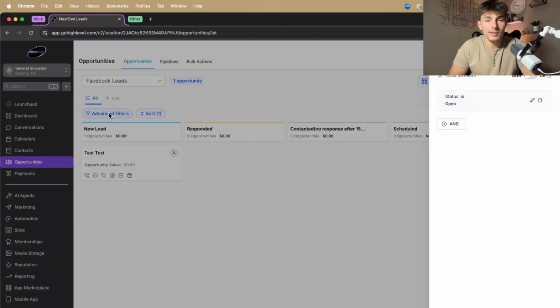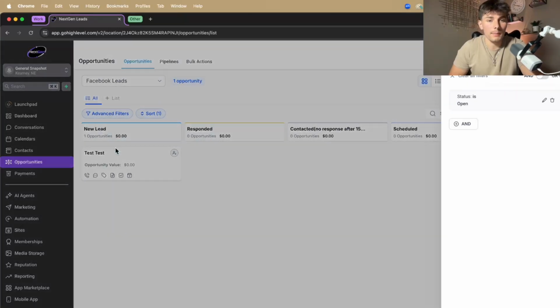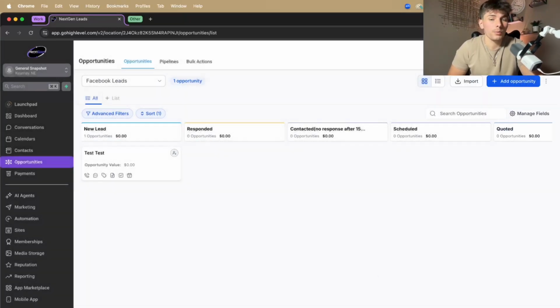Also, advanced filters. A lot of times you might not be seeing a lead because their status has changed. So if you just delete this filter that's automatically on your account right here, you'll be able to see all of your leads here as well.